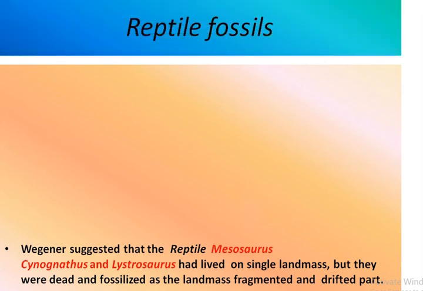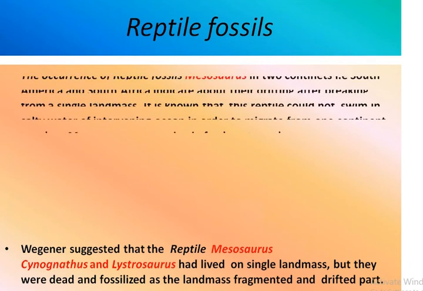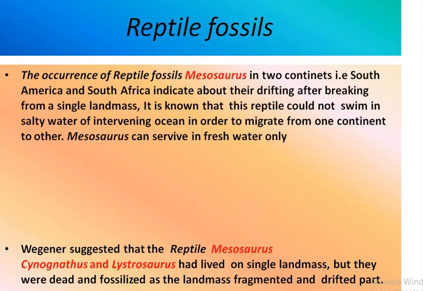Now come to the evidences from reptile fossils. The occurrence of reptile fossils, that is Mesosaurus, in two continents, that is South America and South Africa, indicates their drifting after breaking from a single landmass.